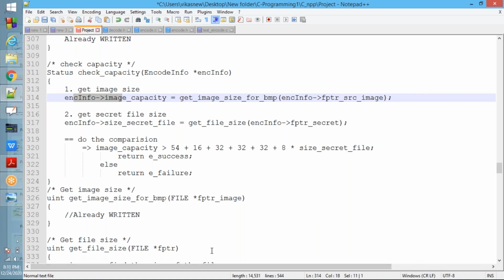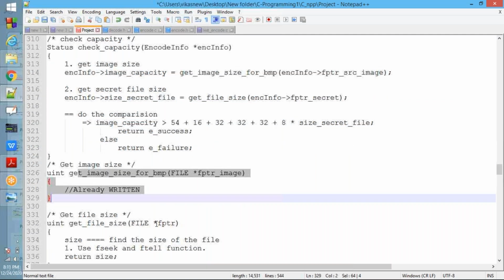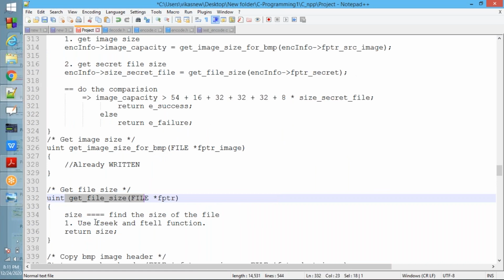Next, secret file size. Get image size is already written, but get file size we need to write. As I clearly mentioned, use fseek and ftell to get the size, and return that size. Then you store that in size secret file. So you need to call two functions: get image size for bmp and get file size.